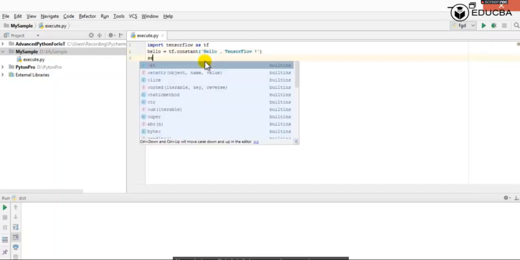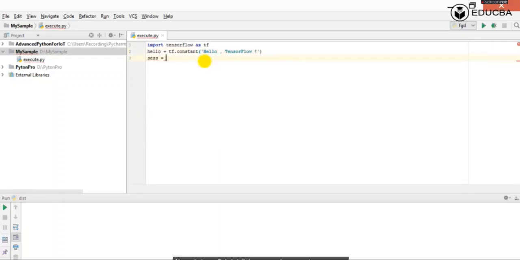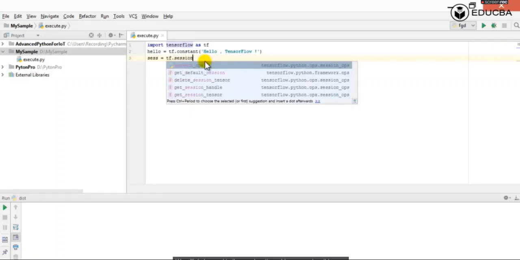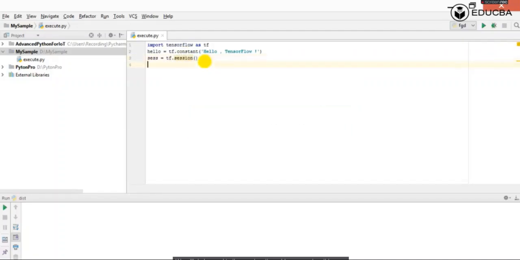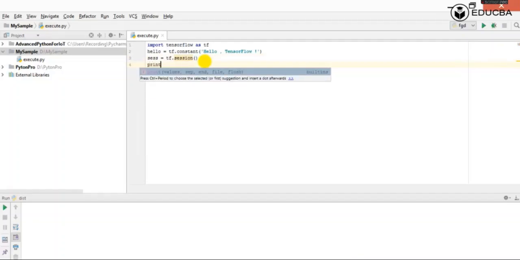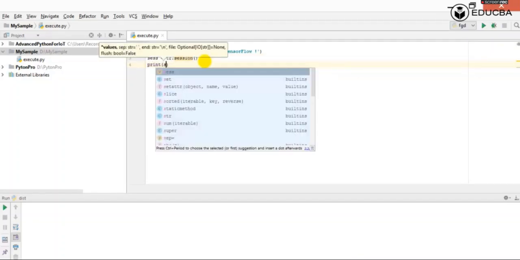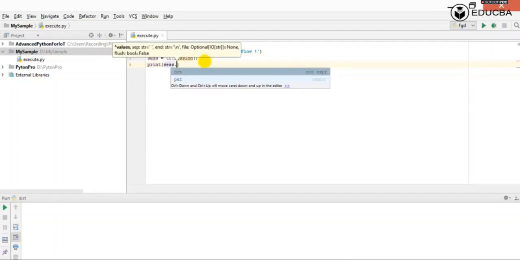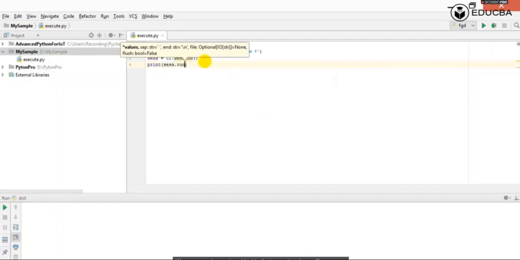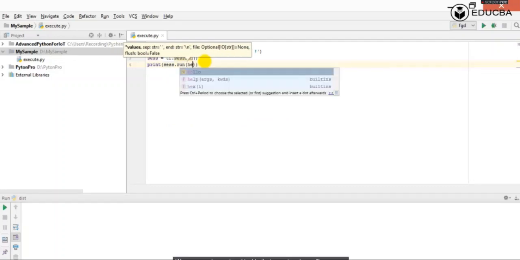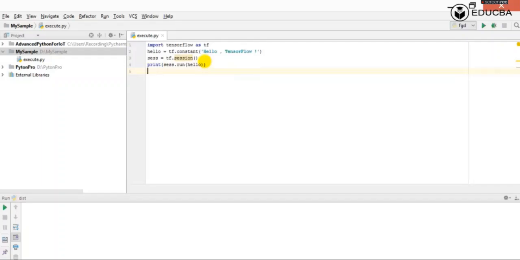Now let's have a session. As we have discussed, we will run the program with the help of a session. We will write sesh is equal to tf dot session. This method we will use, and after that we will use a print statement. In the print statement we will use sesh dot run method. Inside the run method we will pass hello. Let's save this and run.